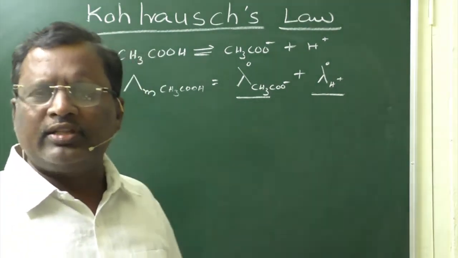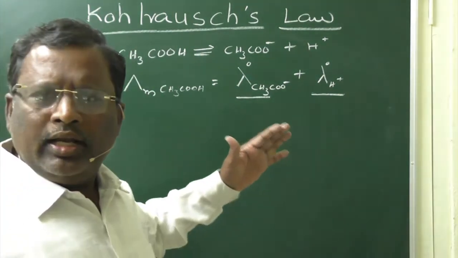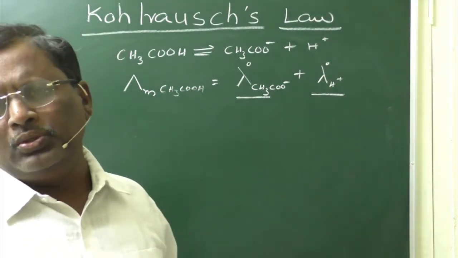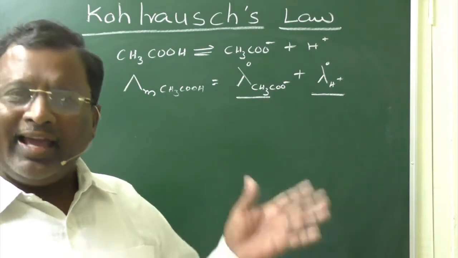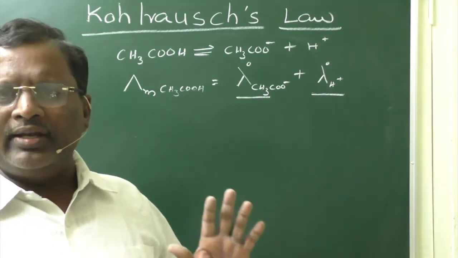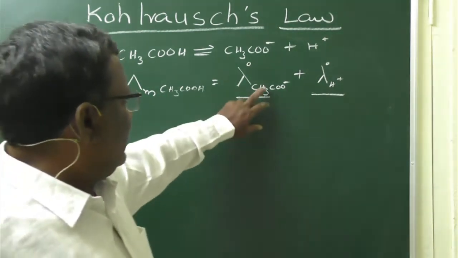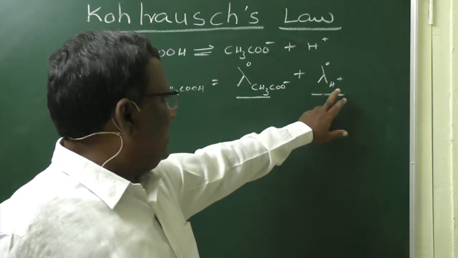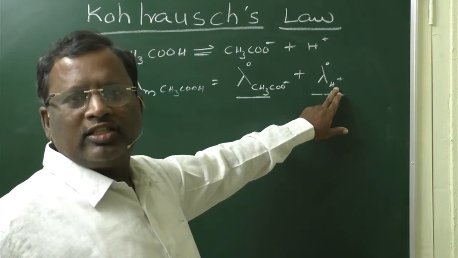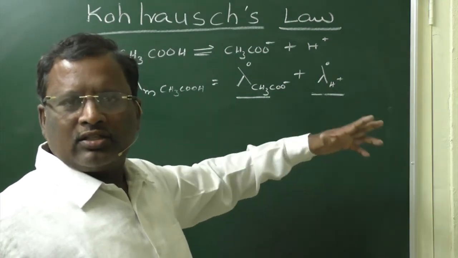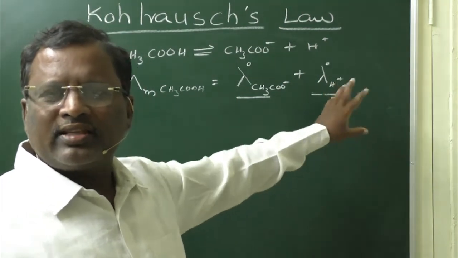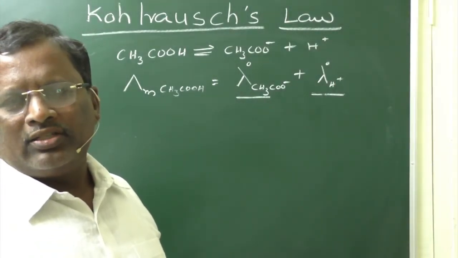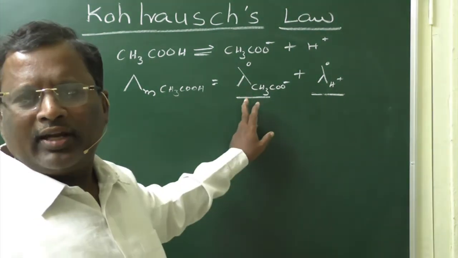In the graphical method itself, we say that the limiting molar conductivity of a weak electrolyte is not possible to determine, but in an indirect way we can determine it, using salts which have common ions, that is acetate ion and H plus ion. The salts are strong electrolytes which contain these common ions.